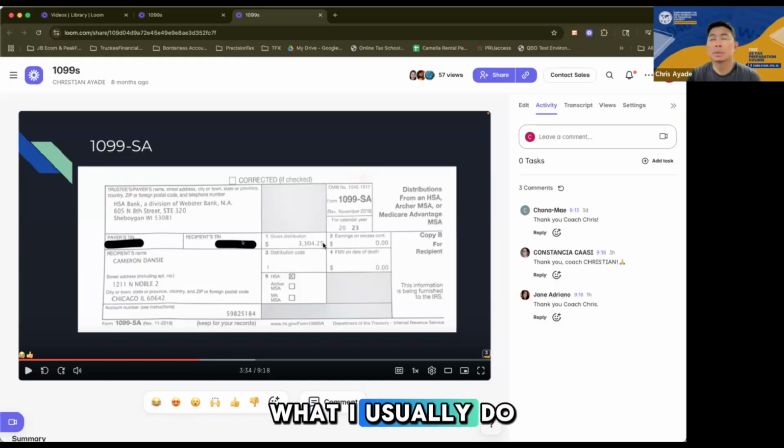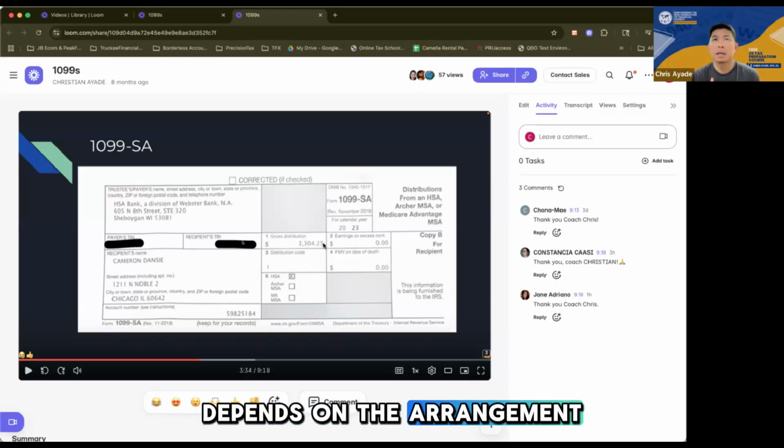What I would usually do is if I see something like this, I would mark it right away as a medical expense, but I just have to confirm, right? So I don't forget, by default, I would mark it as if it's for a qualified medical expense. But then at the end, when I gather all my open items and send it to the client, sometimes I send it to the person I'm working with, it depends on the arrangement, right?